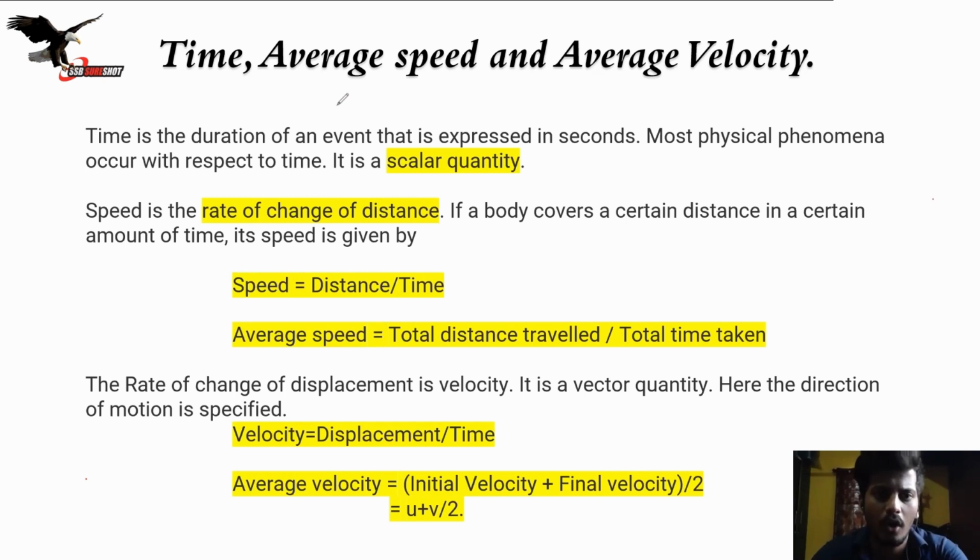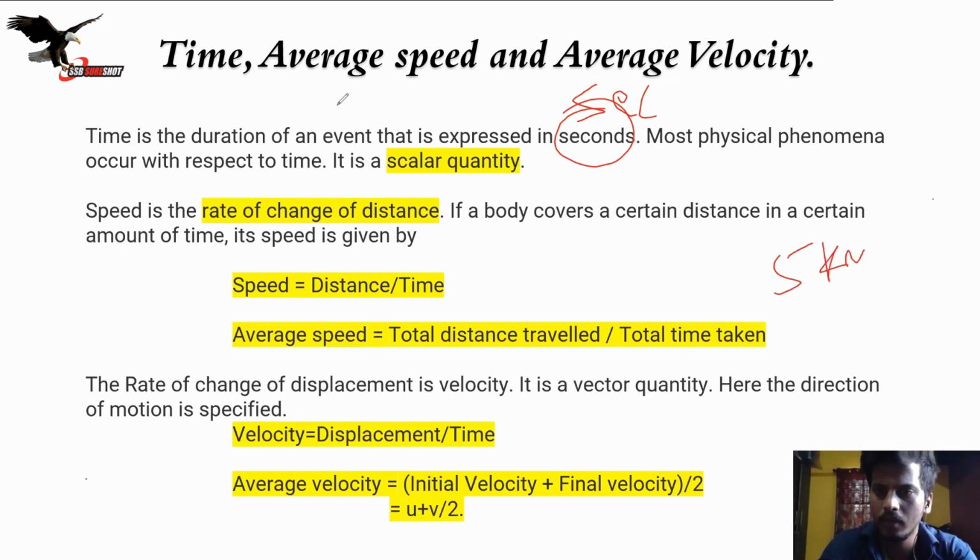Time is the duration of an event that is expressed in seconds. So the SI unit of time is seconds, and the SI unit of distance is meter. If time is expressed in seconds, then the distance will be traveled in meters. So you don't say 5 kilometers per second, or 5 meters per hour.